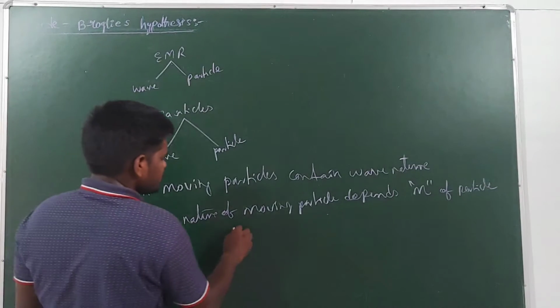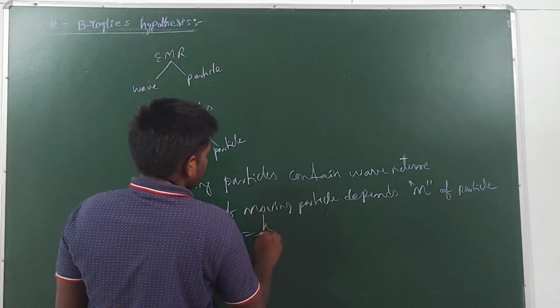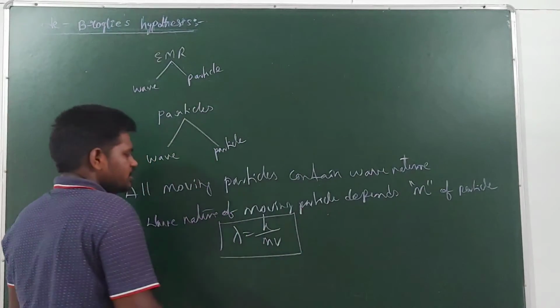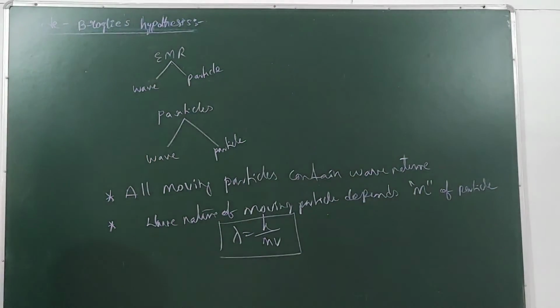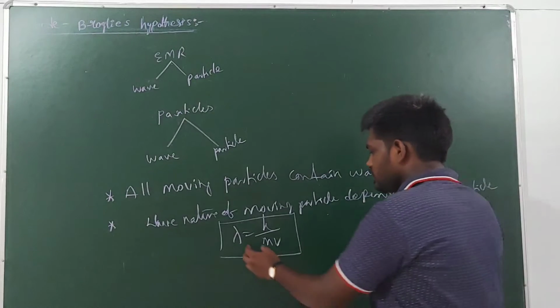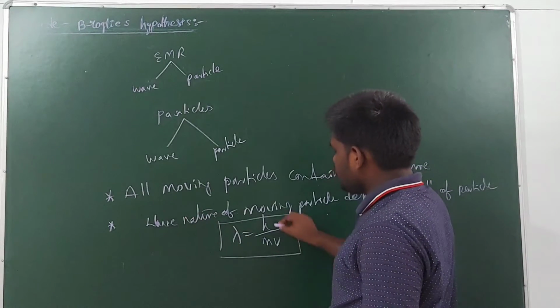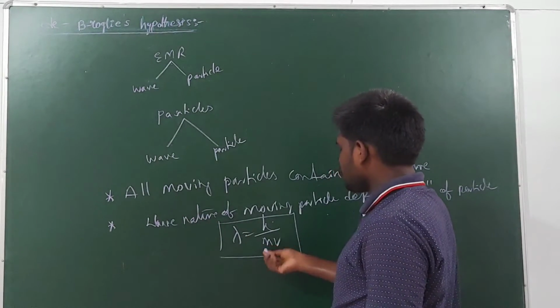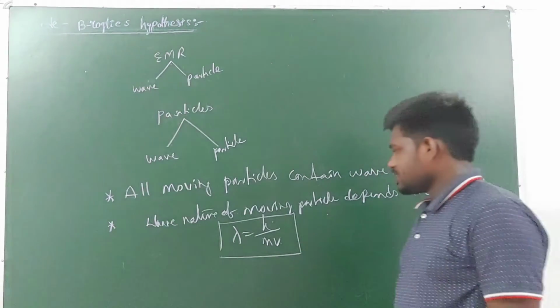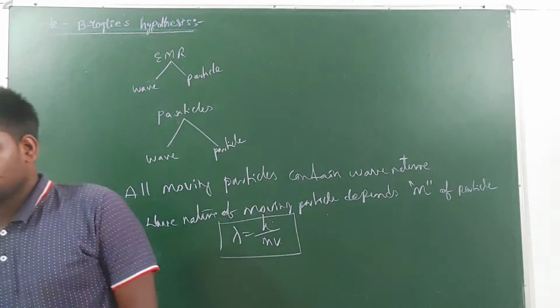That equation is lambda is equal to h by mv, where lambda is the wavelength of a moving particle. If you take the electron, it is the wavelength of the moving electron, h is Planck's constant, m is the mass of the electron and v is the velocity of the electron.